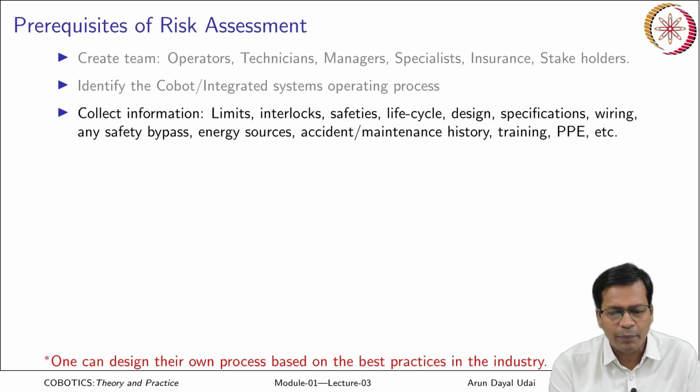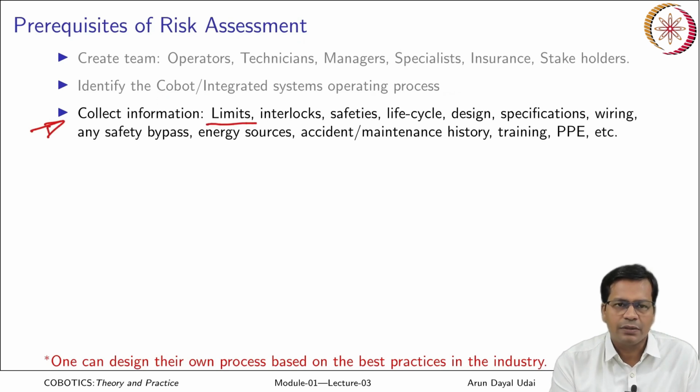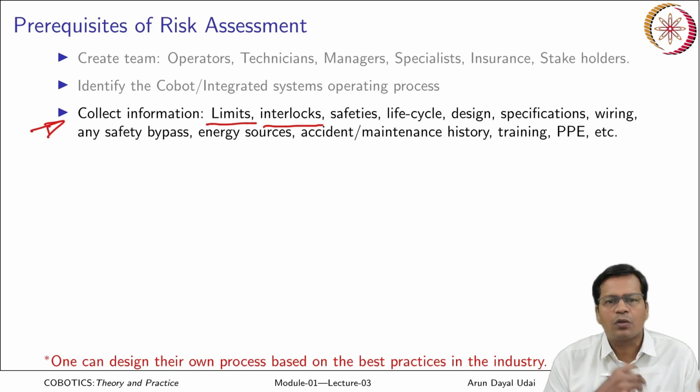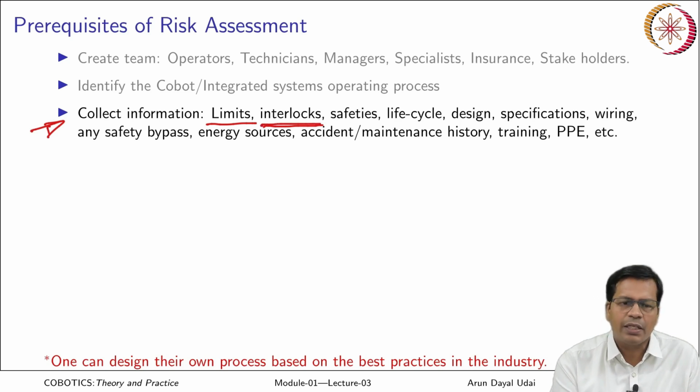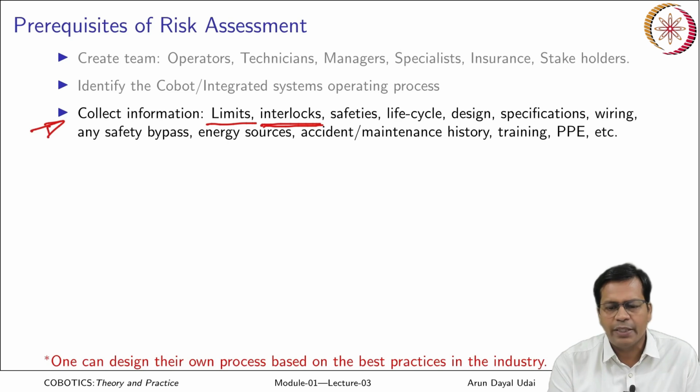Next, collect information, like what the limits are and what the safety locks are. In the case of industrial robots, it can be a door: if it is open, the robot will not start. If an emergency stop switch is pressed somewhere, it should not start. There are many other such interlocks, mechanical and electrical, which do not allow the robot to operate until those interlocks are freed. Okay, there are many other safeties.